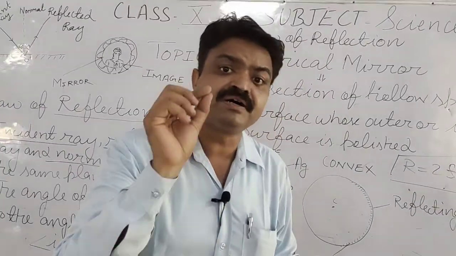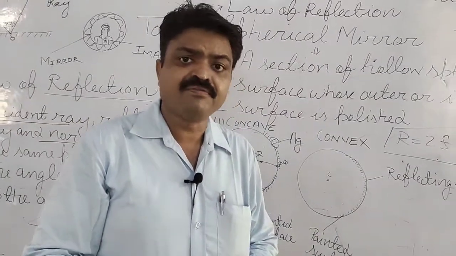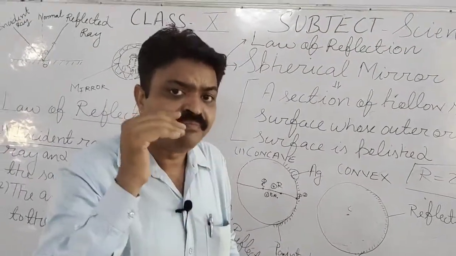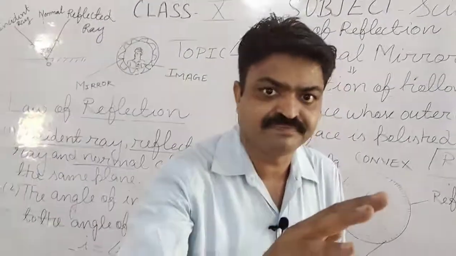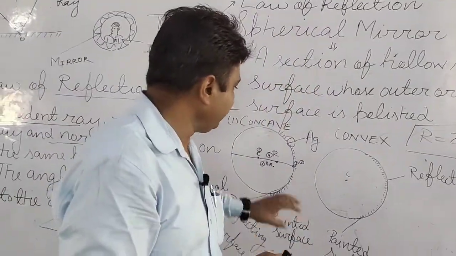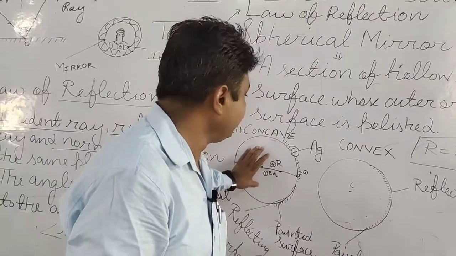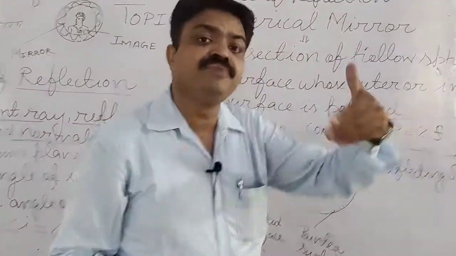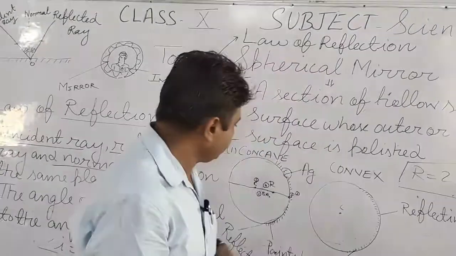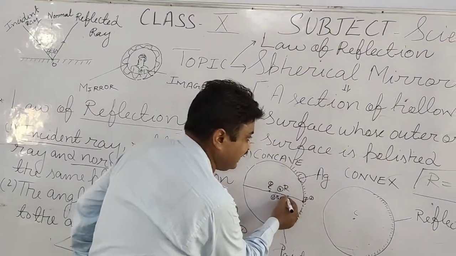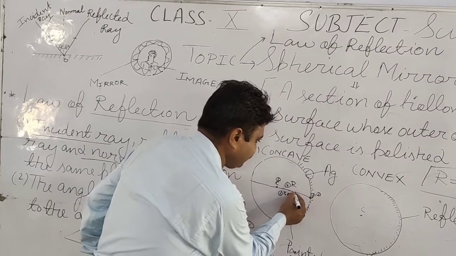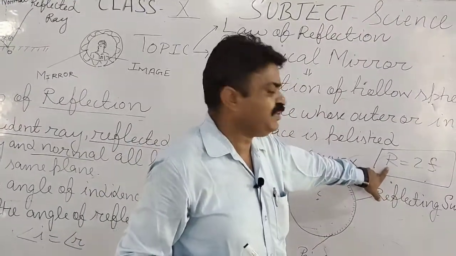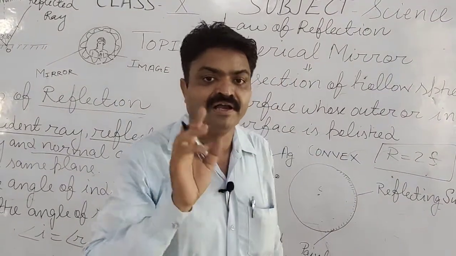Principal focus is the point where all the reflected light rays meet or appear to meet. Like here in the concave case, they meet with each other, but in the convex case, they appear to meet with each other. So the focal length is the distance between the principal focus and the pole, and this is the relation between the radius of curvature and focal length.